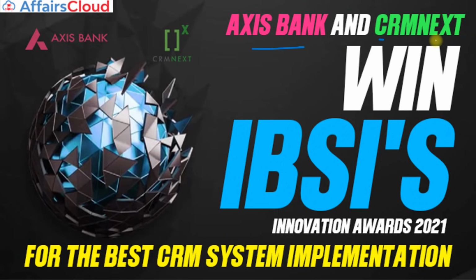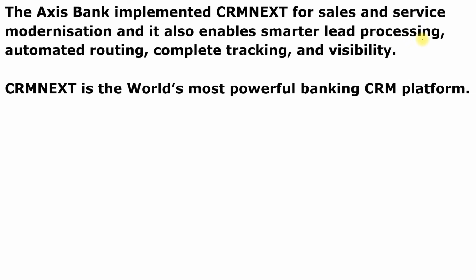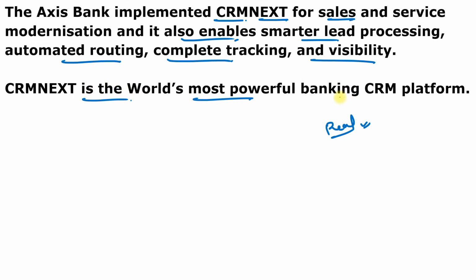So Axis Bank and CRM Next Technology. Axis Bank implemented this CRM Next for sales and services modernization, and it also enables smarter lead processing, you can say automated routing, complete tracking and visibility, and just to increase the transparency. Because through CRM Next, the bank generates various personalized offers and real-time visibility. And CRM Next is the world's most powerful banking customer relationship management platform.